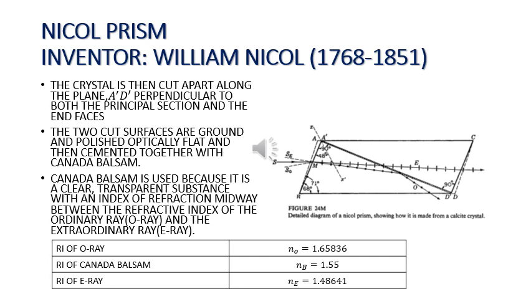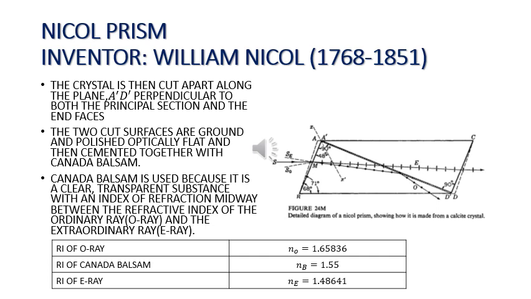Canada balsam is used because it is a clear transparent substance with an index of refraction midway between the refractive index of the ordinary ray and the extraordinary ray. As you can see in the table below, the refractive index of the ordinary ray is 1.65836. The refractive index of Canada balsam is 1.55.